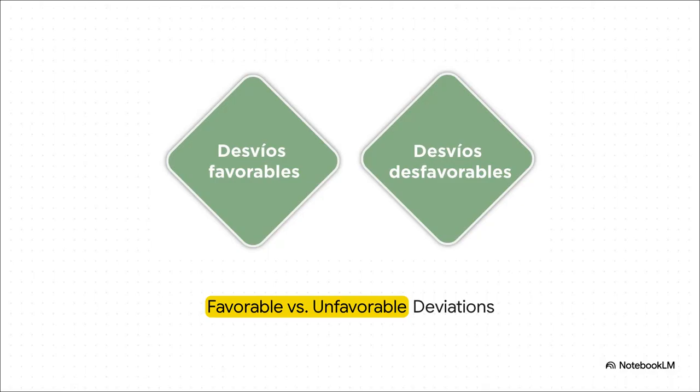Traditionally, budget deviations or variances are treated as a super basic binary. A favorable deviation means you brought in higher revenue than expected or your costs were lower. An unfavorable deviation? Exact opposite, lower income or higher costs. This classification is based entirely on the immediate surface-level impact on the income statement. But here's the kicker. This simplistic green is good, red is bad view gives us almost zero actual actionable information about how our business strategy is really playing out.